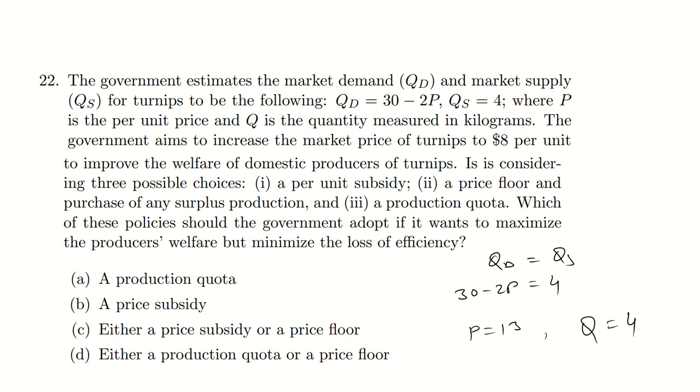Okay, that's fine, guys. P is the per unit price and Q is the quantity measured in kilograms.